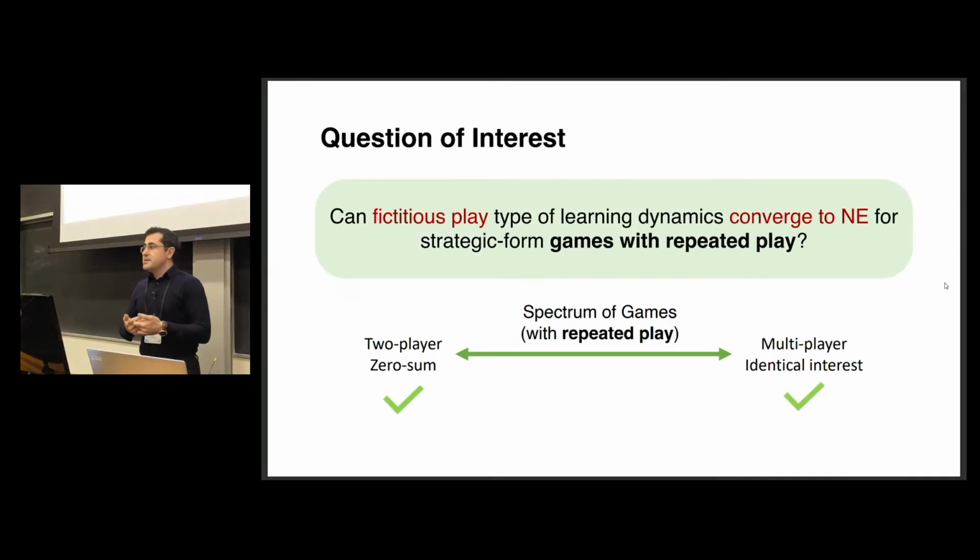This is a well-established subject, especially in the repeated game setting. We know that given the spectrum of games, from the fully competitive two-player setting to the aligned objective multiplayer identical interest settings, we have convergence, meaning that the beliefs formed will converge to some equilibrium. Right? This is well established. We also know that fictitious play will not converge all the time. Right? There exist some special classes of games in which fictitious play cannot converge to an equilibrium. But even though those are all well-established results, they are all limited to the repeated game settings.